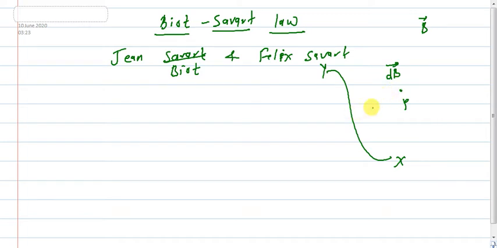Now suppose I want to find the magnetic field at this point because of a small element dl. Let's take a small part of this wire. dl is also a vector quantity and its direction is the direction of current. So this will be the direction of current, and this is the small element dl, and suppose the distance between dl and this point is the position vector r. Now suppose this position vector r and this dl element make an angle theta.